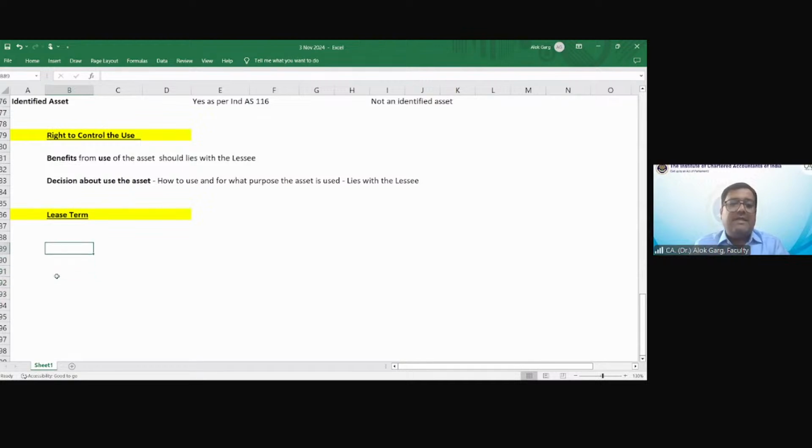What is my lease term? Lease term is equal to NCP, non-cancelable period, plus rent-free period plus optional renewal period plus optional termination period. Optional renewal period when there is a reasonable certainty to exercise that renewal period. Optional termination period whenever there is a reasonable certainty not to exercise the termination period.